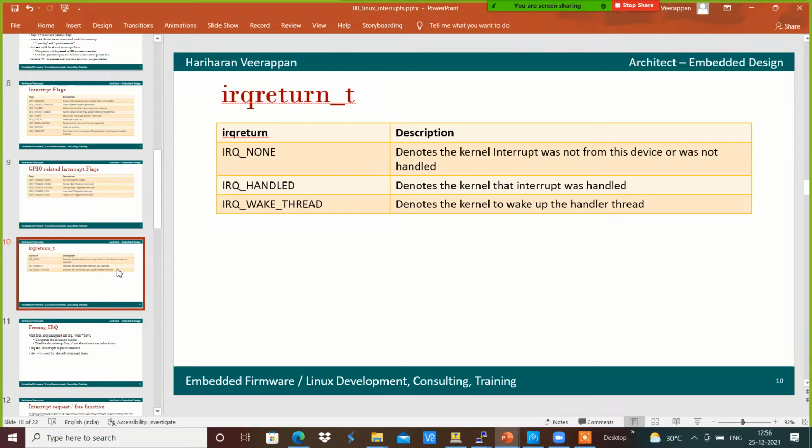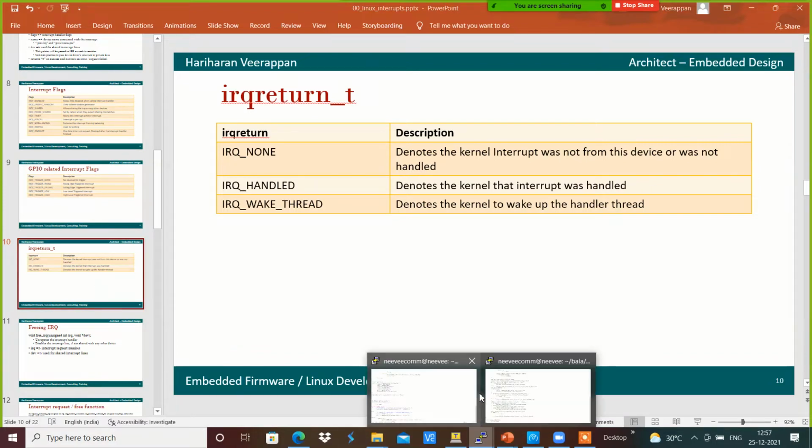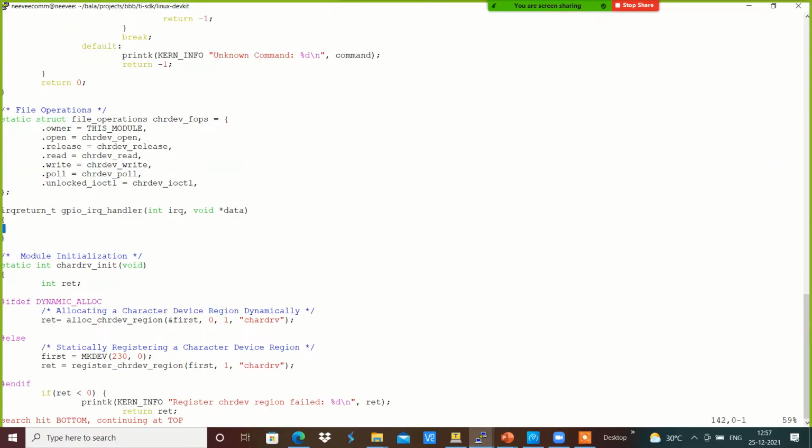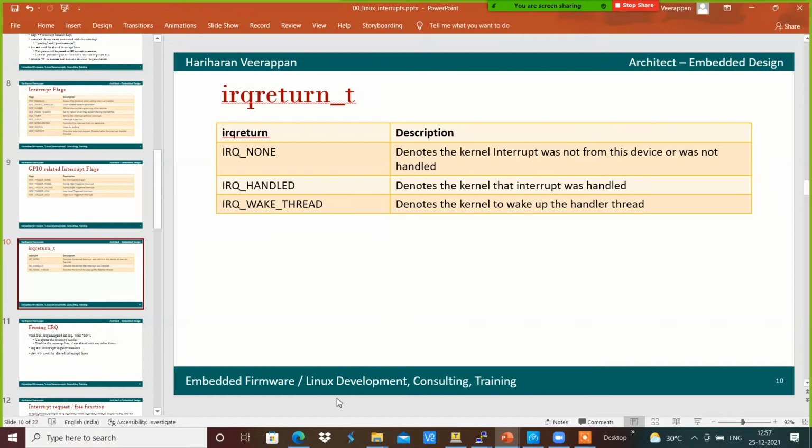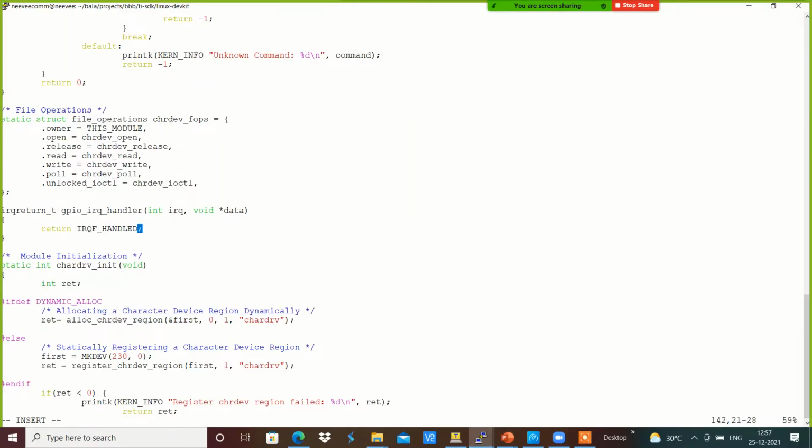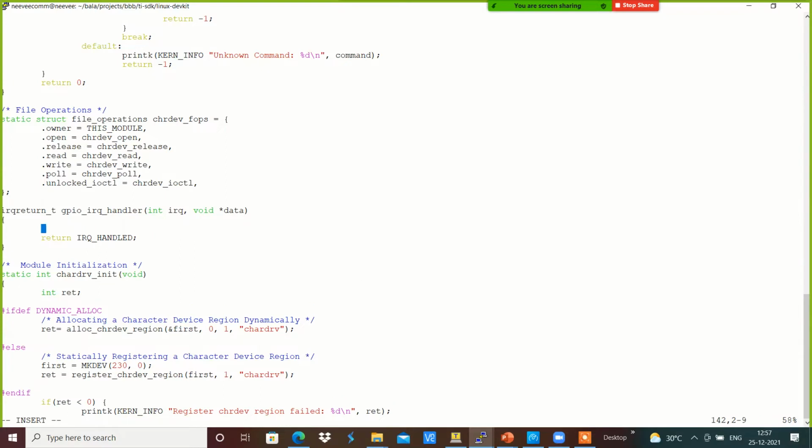Over here, we are going to return IRQ handled, which means the interrupt was handled properly. I'm going to use IRQ underscore handled over here. In this I'm going to use printk: interrupt occurred, ISR called.